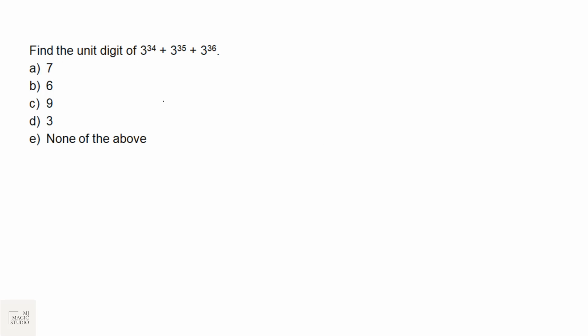Find the unit digit of this expression. You might get any expression for which they may ask you to find the unit digit. Rule is very simple. Whatever the number is given, just concentrate on the last digit of the number, and whatever power is given, just concentrate on the last 2 digits of the power. Divide that by 4 and find the remainder. And then just find the last digit of L to the power R. If remainder is 1, this new power will become 1. If remainder is 2, new power will become 2. If remainder is 3, new power will become 3. And if remainder is 0, new power will become 4. This is the small thing which we need to remember.